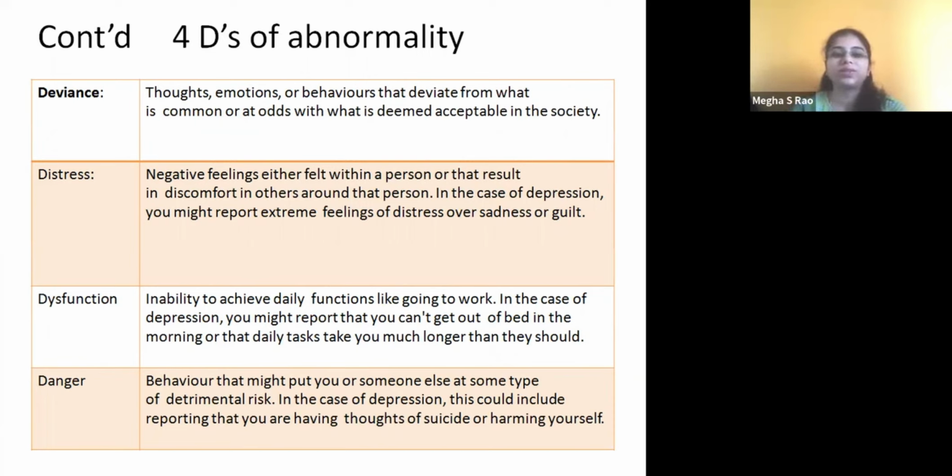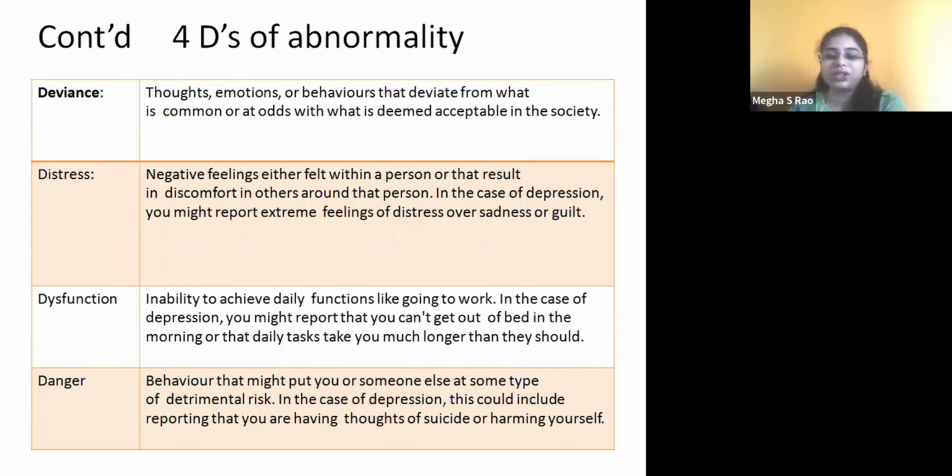So what is this deviance? If we have to call the behavior abnormal, these 4 will have to be observed in that particular child or person. So here deviance means moving away from what is expected. Thoughts, emotions, or behaviors that deviate from what is common or are at odds with what is deemed acceptable in society, right?